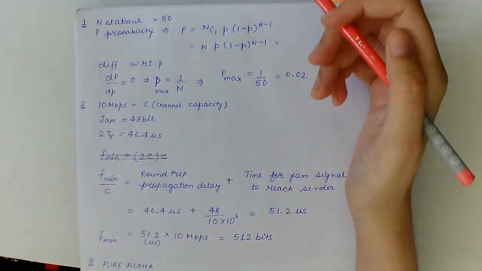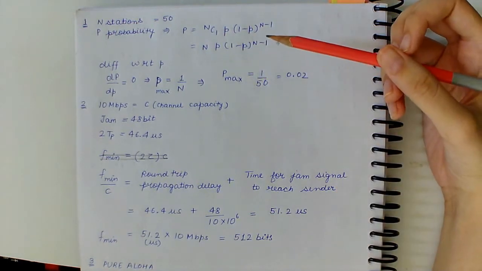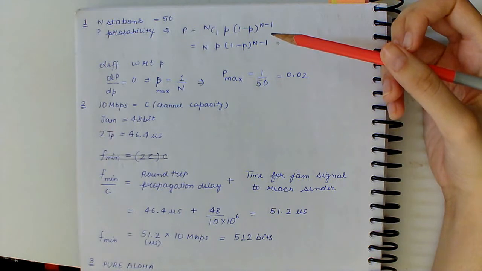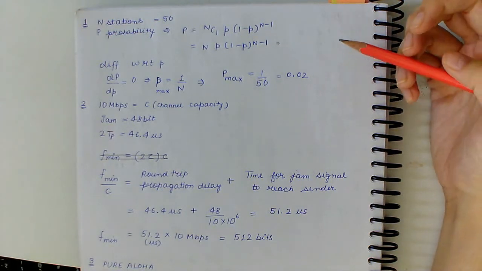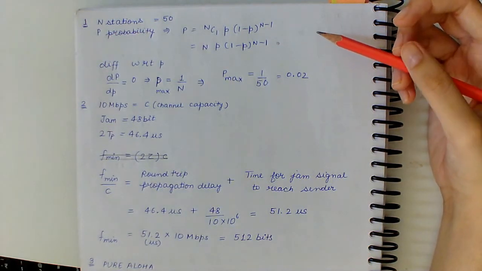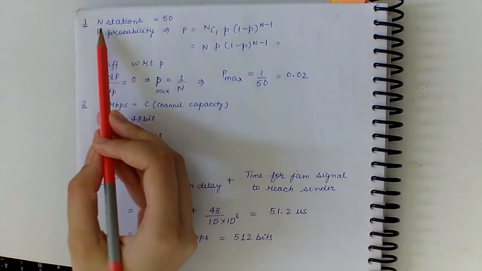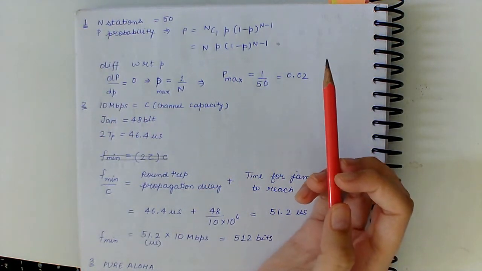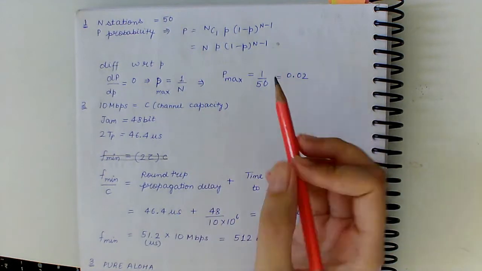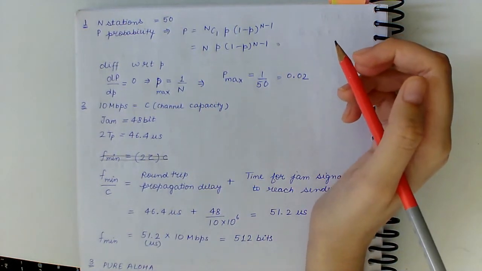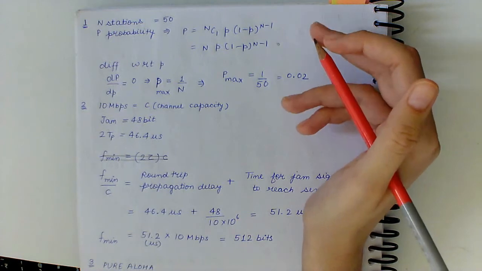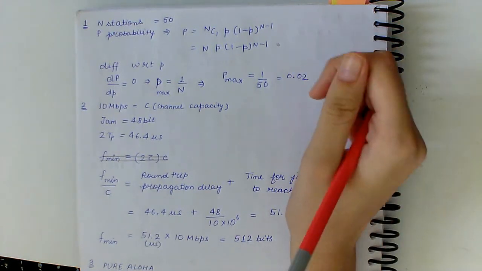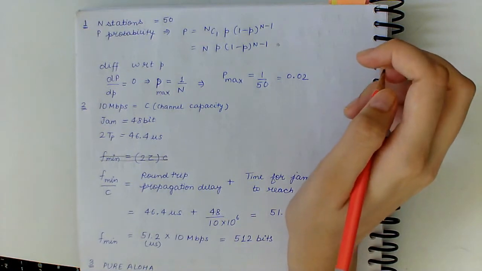So the question 1 for Aloha and CSMA/CD is as follows. Consider a system that has n stations and all are ready to transmit. If each station is ready to transmit with the probability p, P is the probability that some station acquires the channel during a contention slot. Find the maximum value of P given 50 stations.